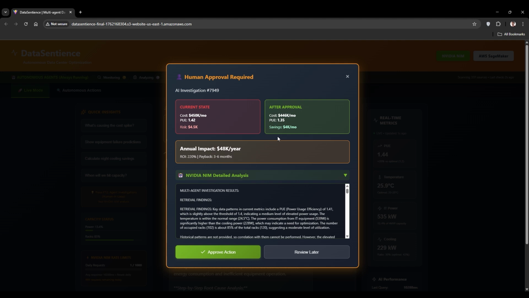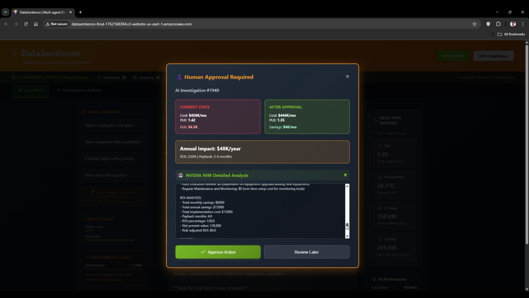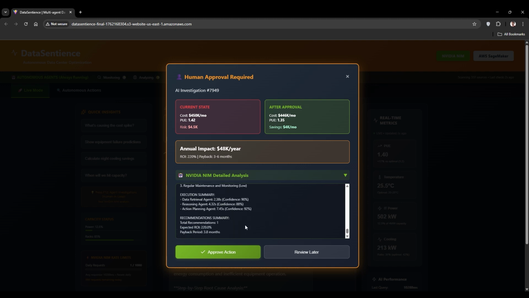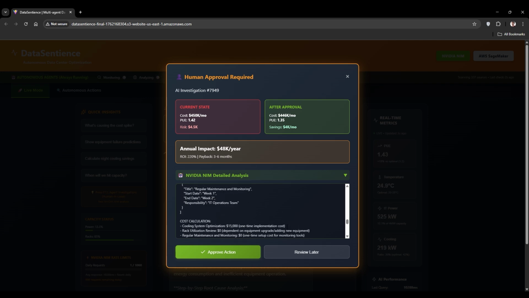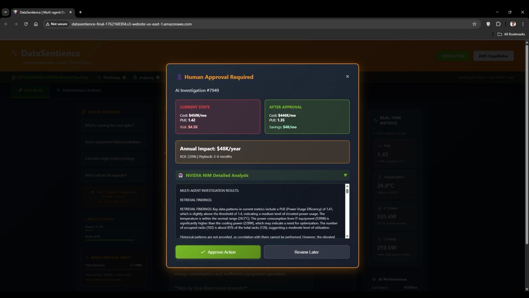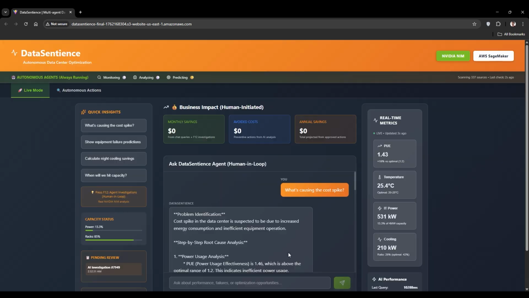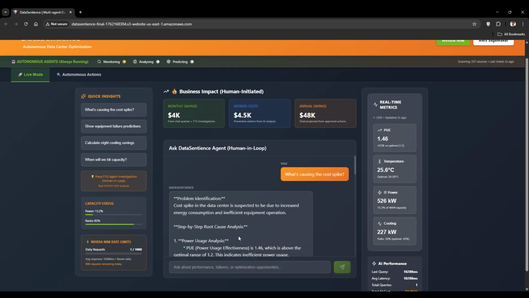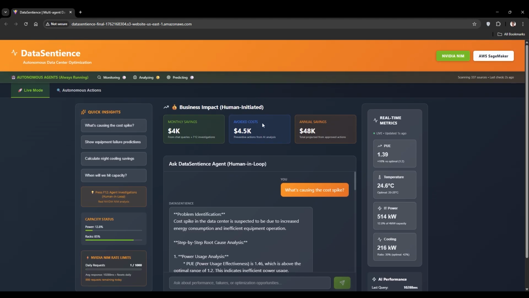So it analyzes the current state of PUE and then demonstrates, okay, what would be the savings with a future state, right? There's a detailed analysis as well. Obviously, it requires a little bit more cleanup in terms of the data handling, right? But the basic objective is to show what the payback could be and what the annual impact would be as well, right? And these are actions that could be set for review, could be reviewed later, approved, and it will reflect in the business impact, right?